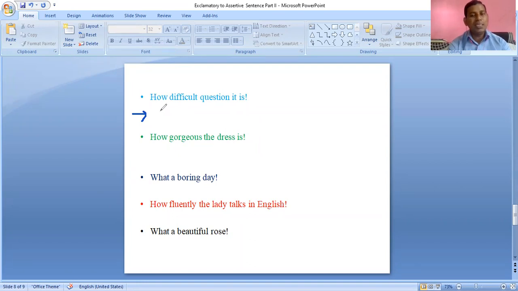How difficult question it is. Anyone can answer? It is a very difficult question. Right. Then our next sentence is, how gorgeous the dress is. The dress is very gorgeous. Very good. The dress is gorgeous. You can write either of the sentences. No issue. What a boring day.